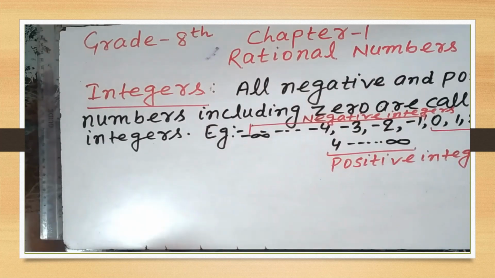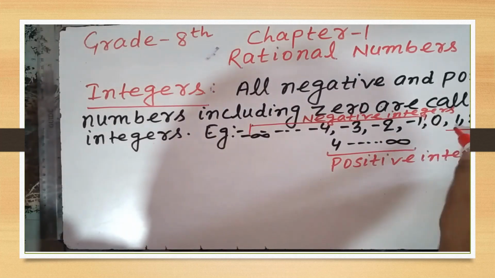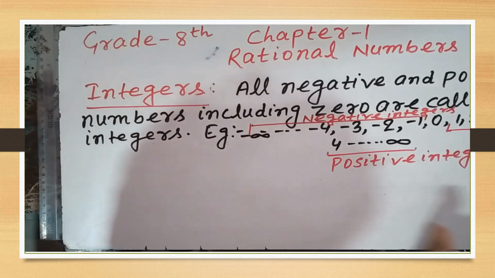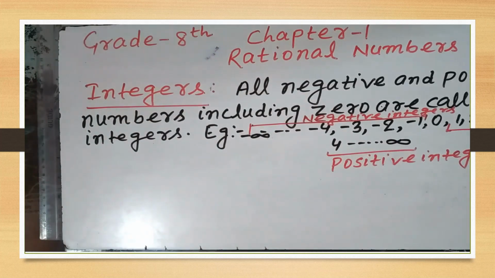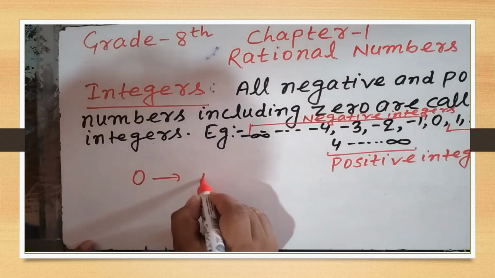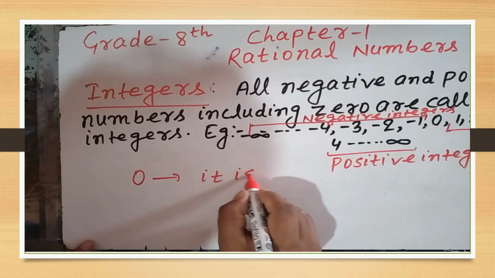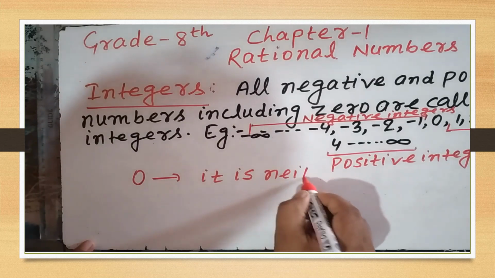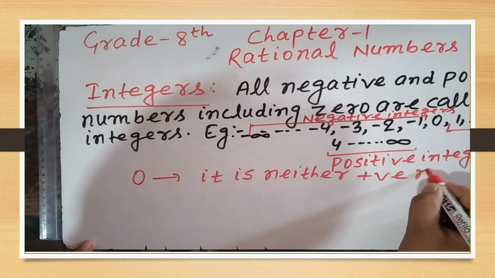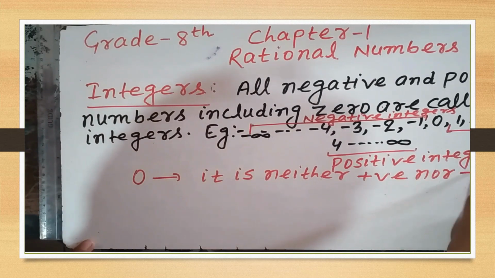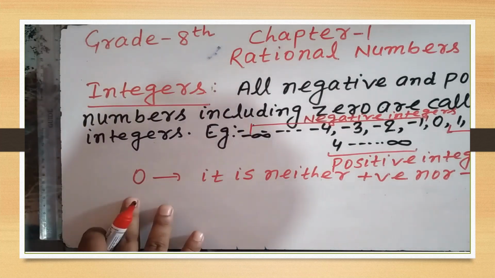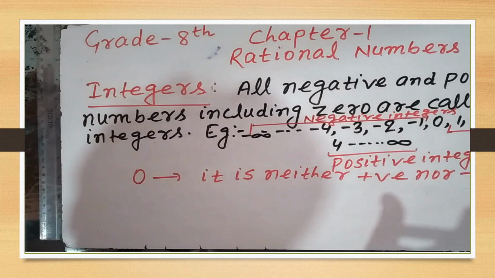It means negative numbers are called negative integers, and positive numbers are called positive integers. 0 is neither positive nor negative.